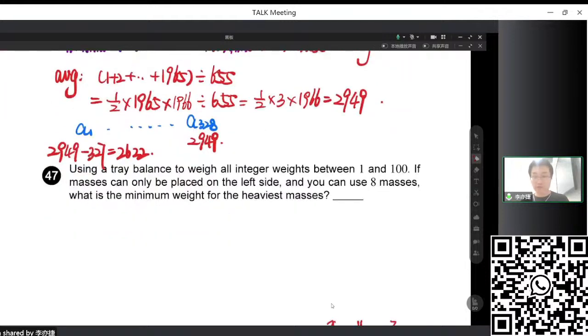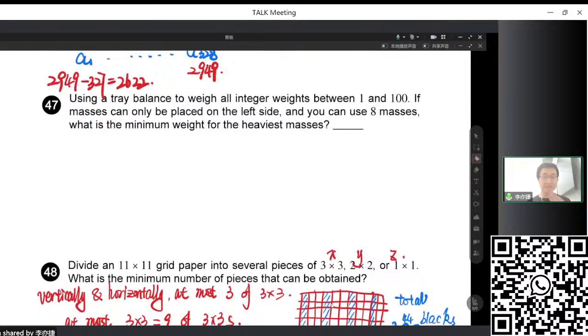Okay, then question 47. This is called a weight problem. The weight problem is that we want to use as few weights as possible to measure all the consecutive numbers, for example, from 1 to 100.